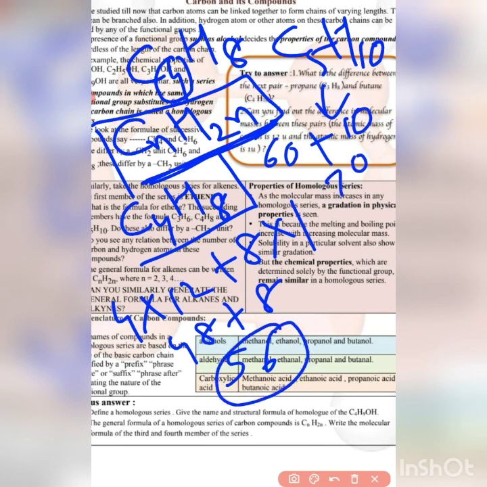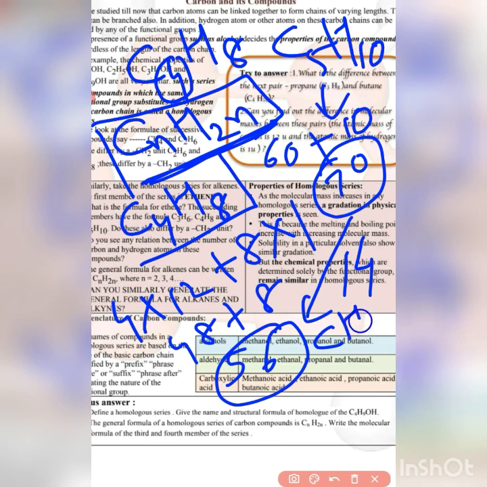So 70 minus 56 gives 14. 14 means 1 carbon and 2 hydrogen atoms, that is 12 for carbon and 2 for hydrogen. So here also we see that it is a homologous series having a difference of 1 carbon and 2 hydrogen atoms. So students, this worksheet must be clear to you, and the two molecular formulas are the third member and the fourth member of this series. And thank you for watching this video.